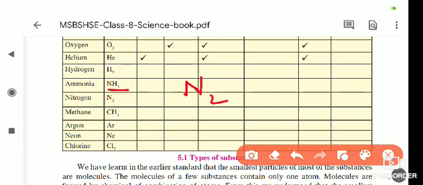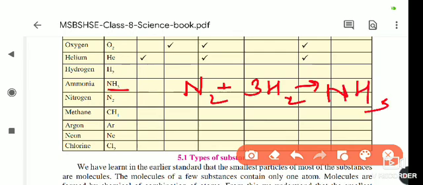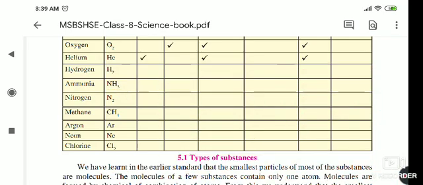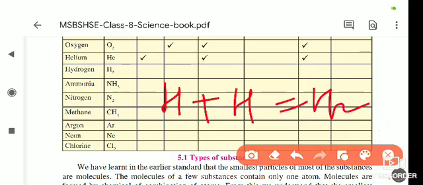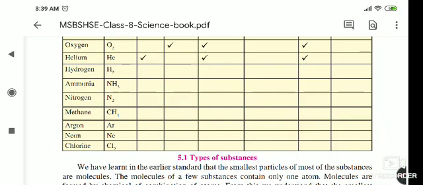Nitrogen is always present in N2 form, plus 3H2, and we get NH3. This is ammonia's formation reaction. And suppose we take a single type, H2: H combines with one more H and it forms H2. In this way the molecules form.